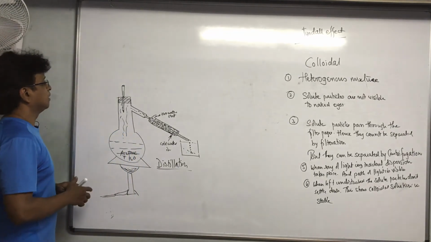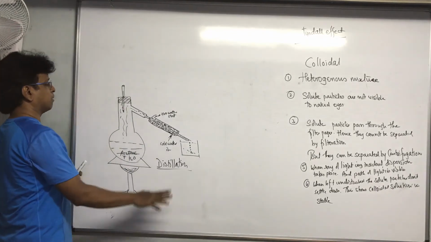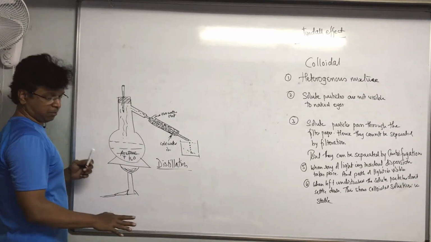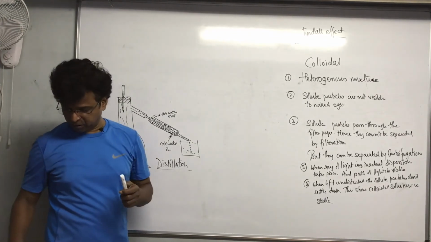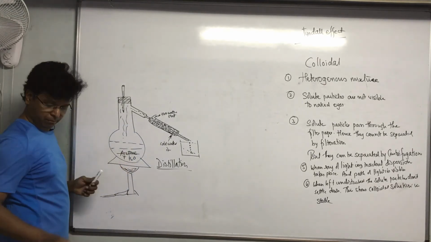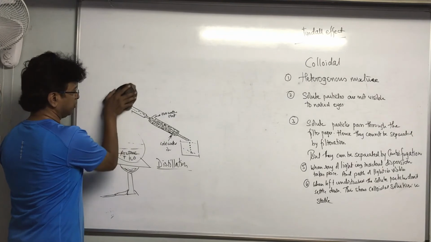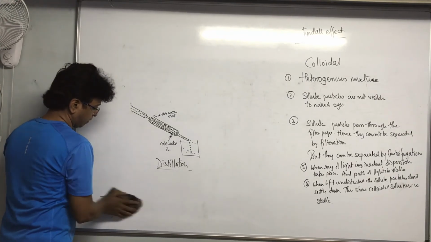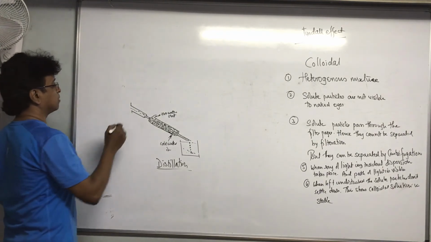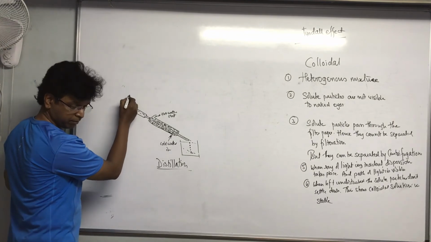Then what happens is, the setup is the same, except that they keep a unit called a fractional distillation unit over here.